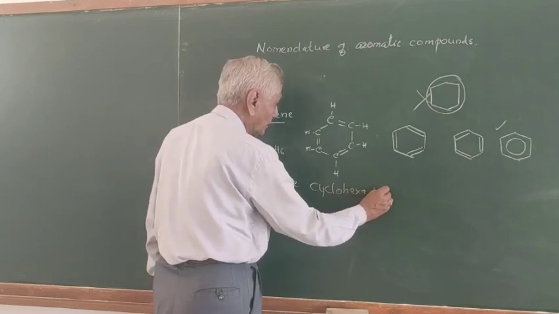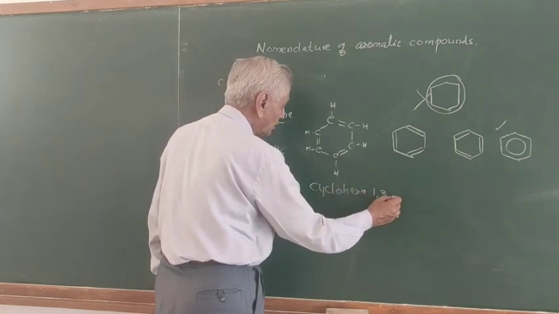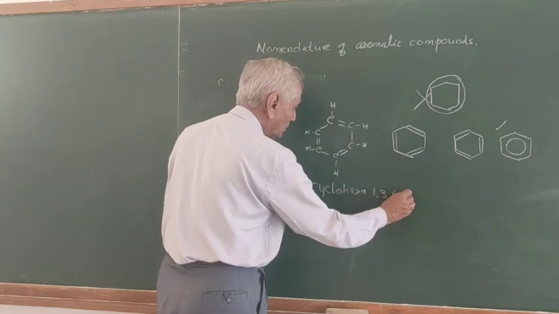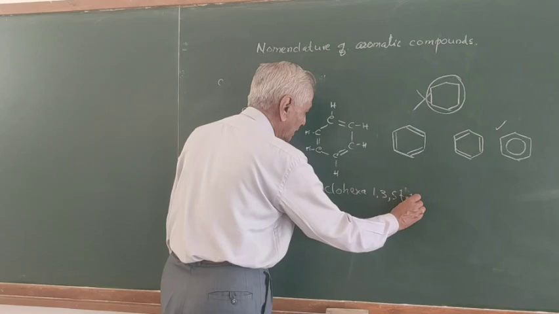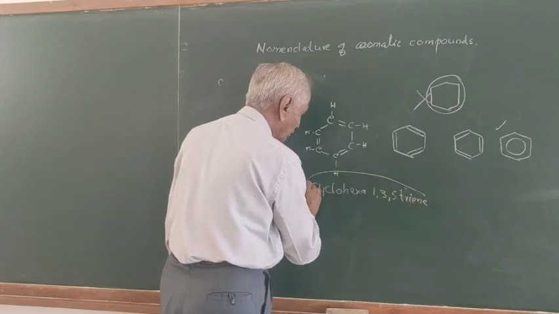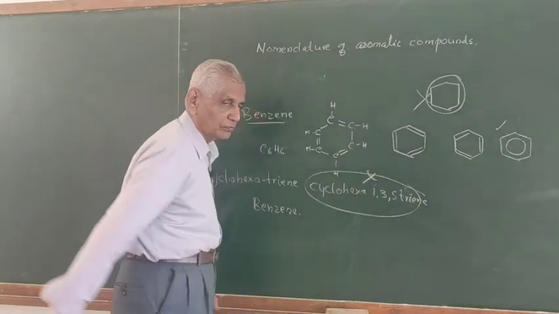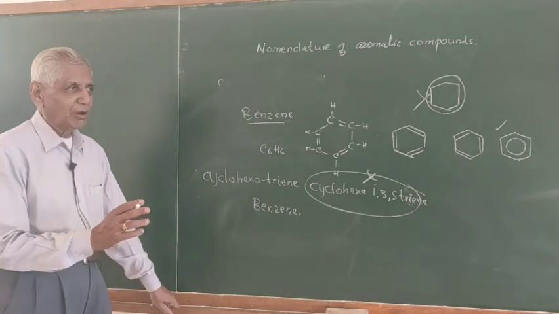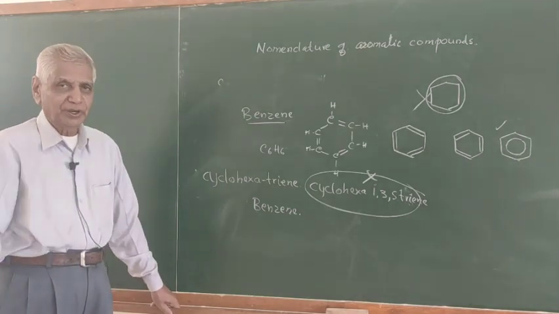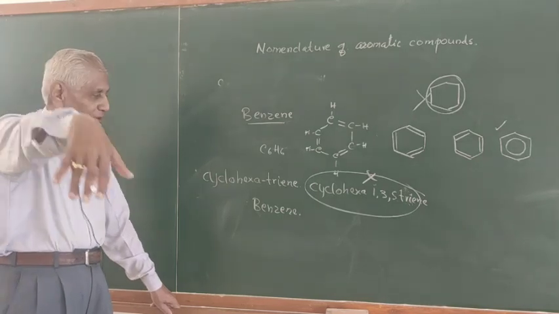1, 3, 5. This is a single compound having altogether different properties, termed an aromatic compound.